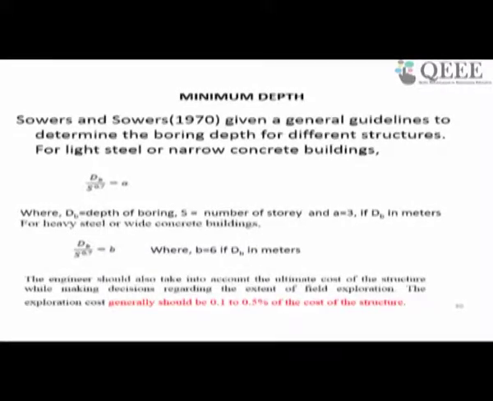So as you see, there are some rough or empirical guidelines which tell you to what depth you should drill and what spacing you should adopt. Many times one needs to go by the total cost also. Usually the number of boreholes and the depth are also decided based on the total expenditure. Usually the cost varies, on average it will be 0.1 to 5 percent, and accordingly your investigation may be adopted.